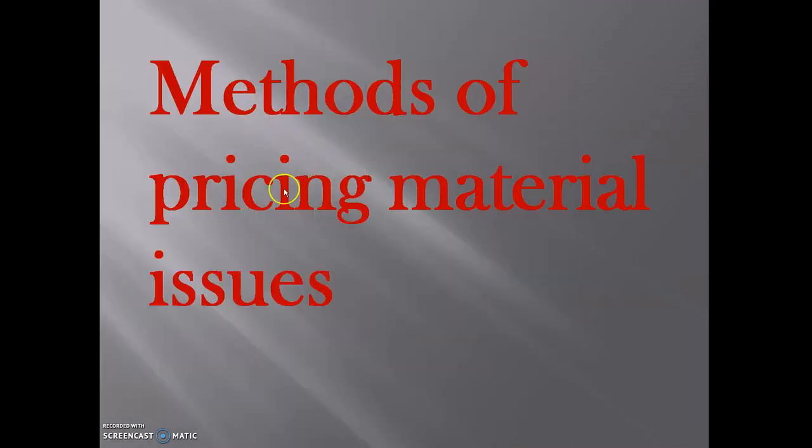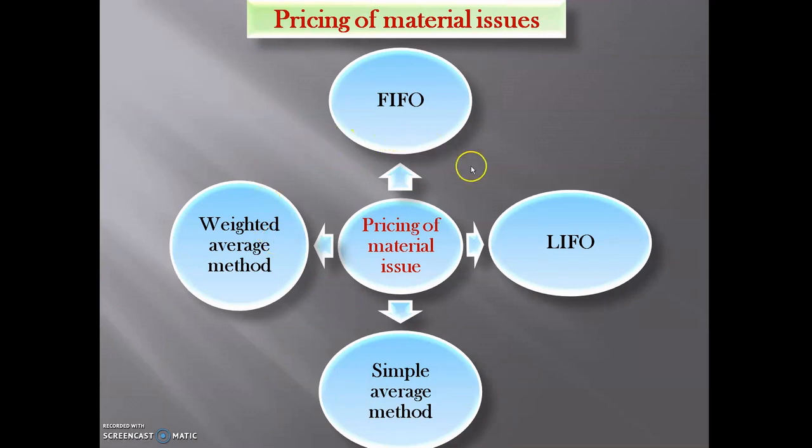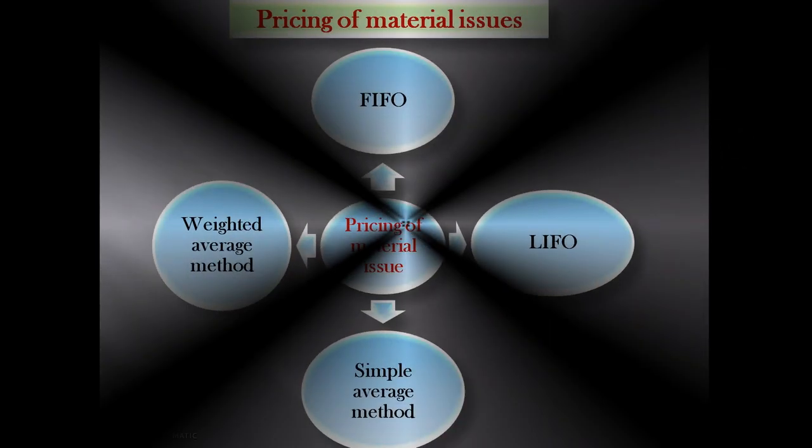Next, see, methods of pricing material issues. Under this, we will study four types of pricing of material issues. The first one is the FIFO method, the second one is the LIFO method, the third one is the simple average method, and the fourth one is the weighted average method. So students, we will discuss all these four types one by one, and also we will solve practical problems on them.